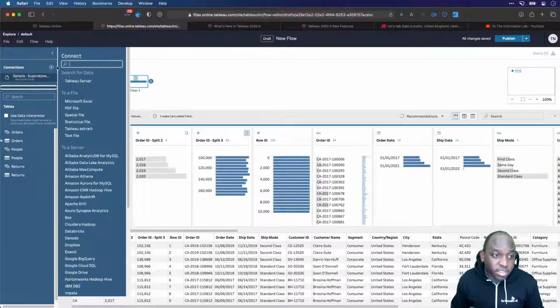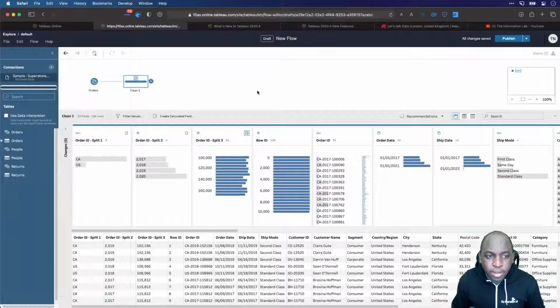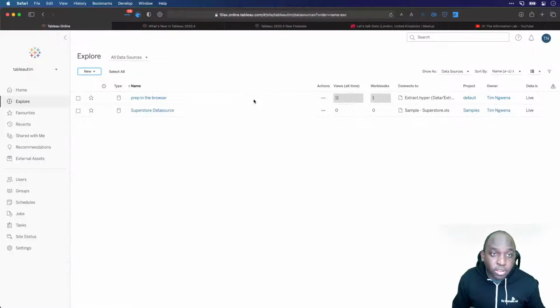Now, the other thing you can do is, of course, bring in other sets of data. So I can connect to other things, join them, clean them, and bring the data together. Everything as you'd expect. Now, there's a few quirks with working in the browser, and it's probably worth highlighting this before I build out a flow very quickly. The first thing is if I just go ahead and close the tab, I didn't save anything. I didn't hit save anywhere.